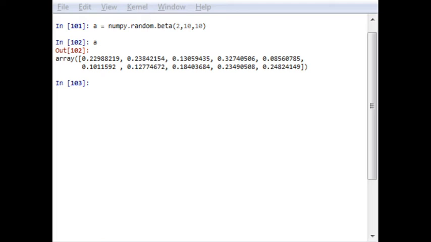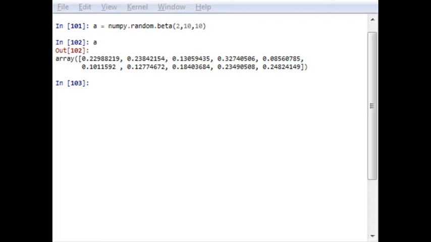This is only for the generation of beta distribution function. In a similar manner, you can use a binomial function for distribution. It returns an array that follows binomial distribution, that is, the samples are drawn from a binomial distribution with specified parameters. The number of trials will be given by n, and the probability of success will be given, with the interval between 0 to 1.